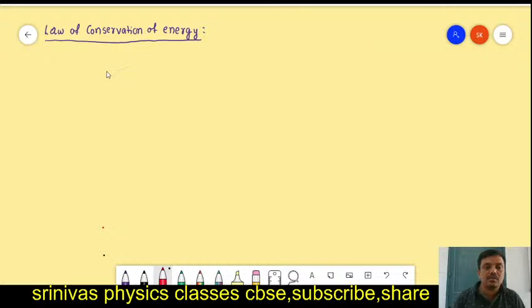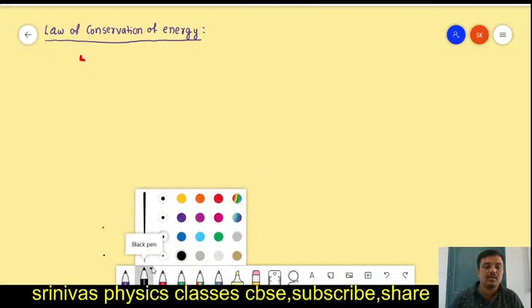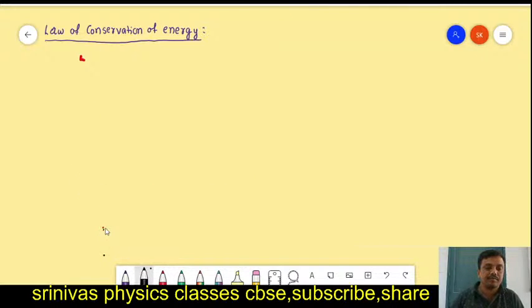Law of conservation of energy means energy is conserved. Energy conserved means energy remains constant. Energy remains constant means whatever the total energy is, that will remain constant. That means energy can neither be created nor be destroyed, but it can be changed from one form to another form. That is the law of conservation of energy.